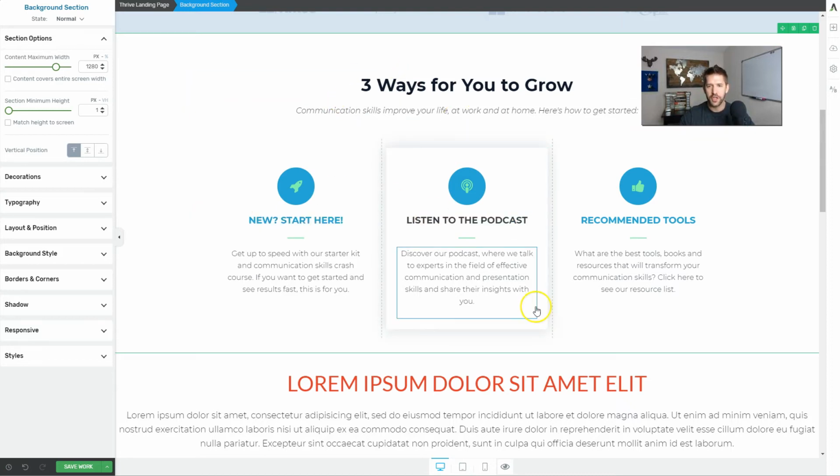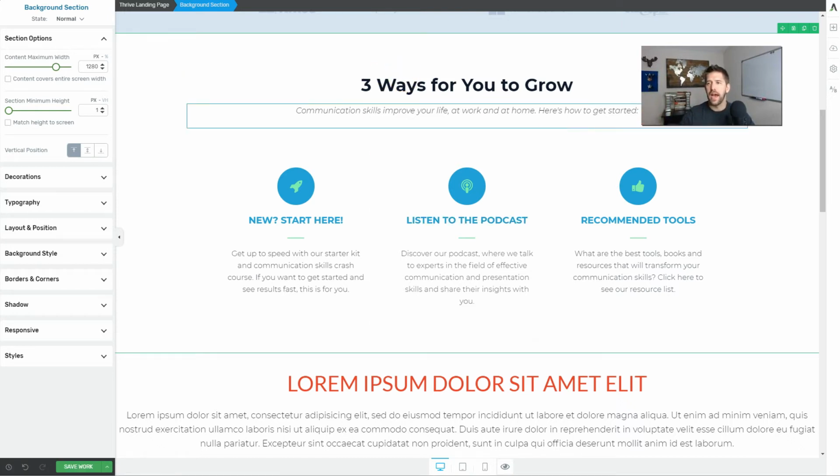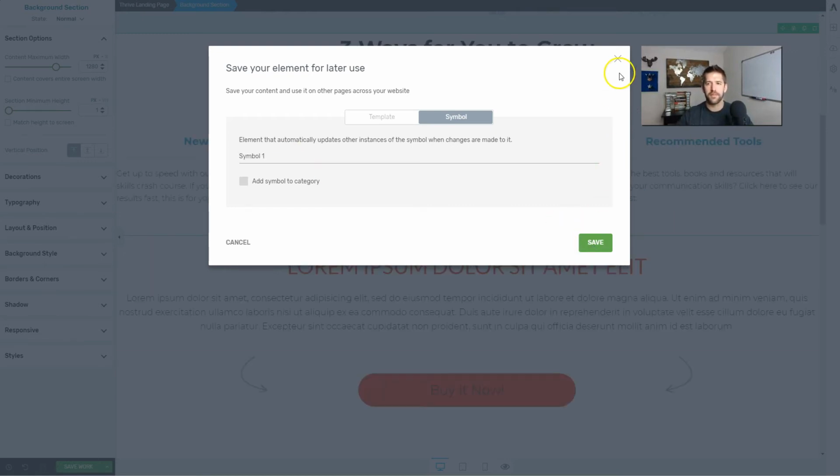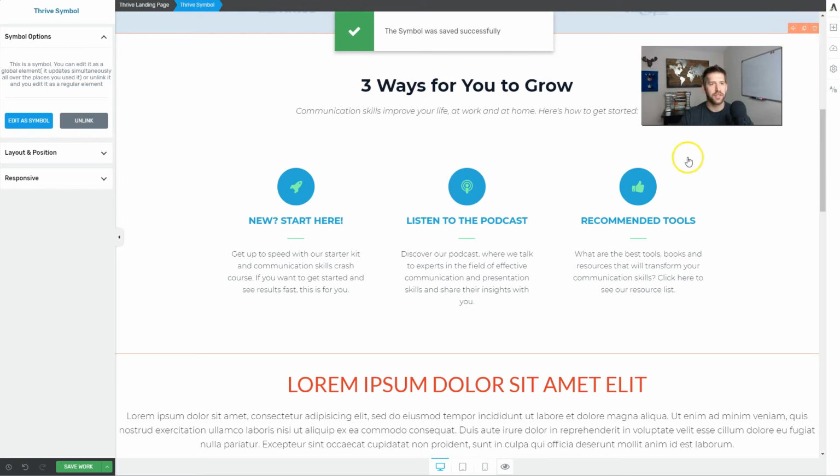So if I like this section, and let's say this is something that I want to keep updated and have in different locations on my website, maybe on my homepage and on the bottom of my blog post or something like that, I could go over here and save this entire section as a symbol. And what that does is it will keep whatever the current design is of the symbol synced around the entire website. So any place that's displayed, it's going to show what the symbol is saved as. So we'll call this symbol 1. Save it. So now it's turned into this little salmon color, this little pink color.